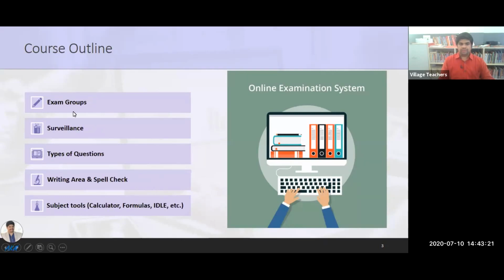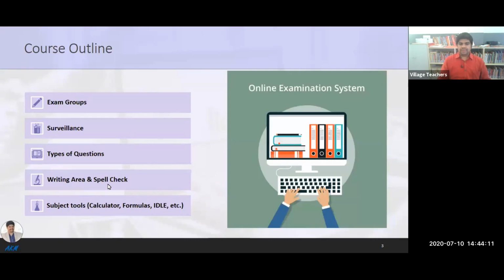There is a possibility of creating examination groups, because for each subject, each grade, we can create the examination separately. And there is an option called surveillance. Surveillance is just like the camera option: the host, the examiner or the teacher can view the exam live. When the students are writing the paper, we can see their paper. When the students are not writing, simply sitting, we can give them a warning. The students can also ask questions through the chat window. If they have some doubts in the questions, they can send us a message, and with the same portal, we can send the reply back.